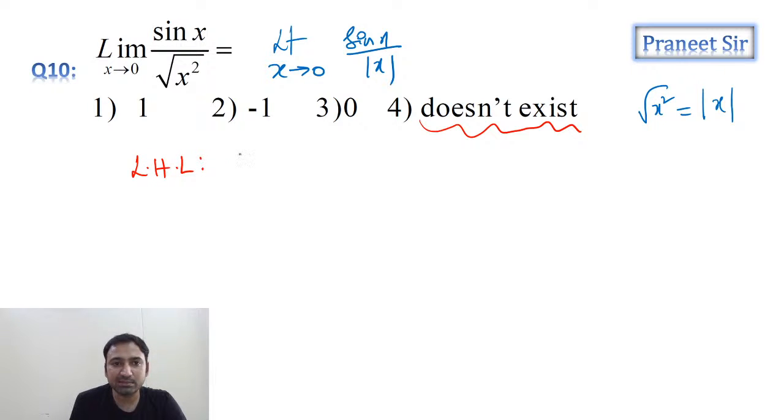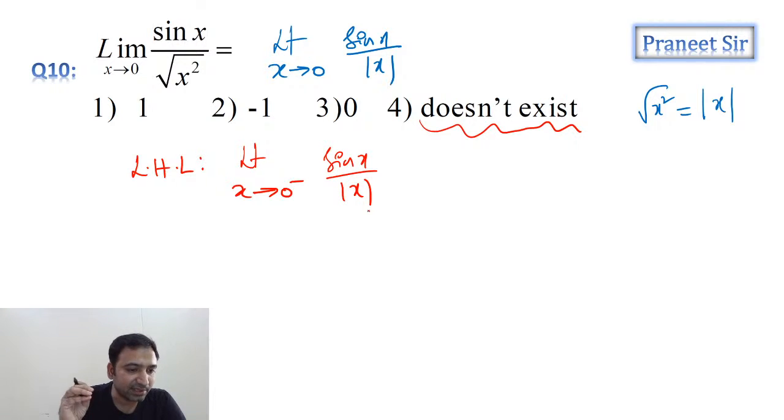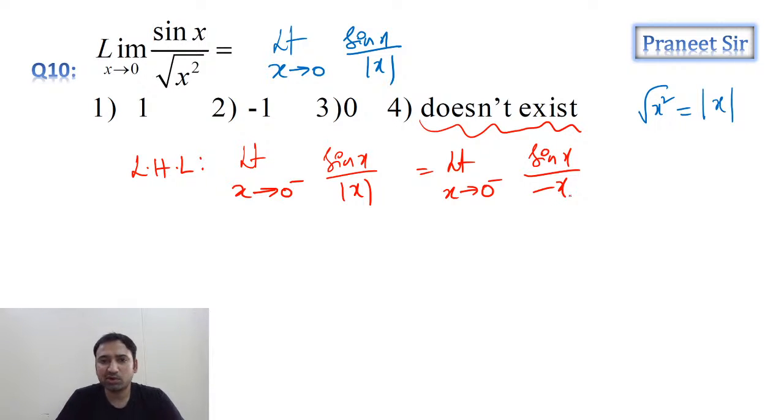Left hand limit means limit x tending to 0 minus, sin x by mod x. x tending to 0 minus means x is slightly less than 0, which means negative. When x is negative, can we replace mod x with minus x? But when x is tending to 0, sin x by x is 1, guys. So we are getting minus 1. So left hand limit we are getting minus 1.